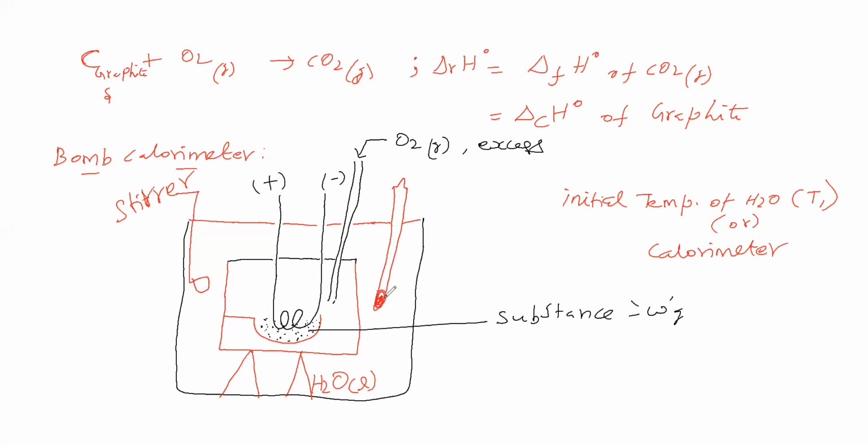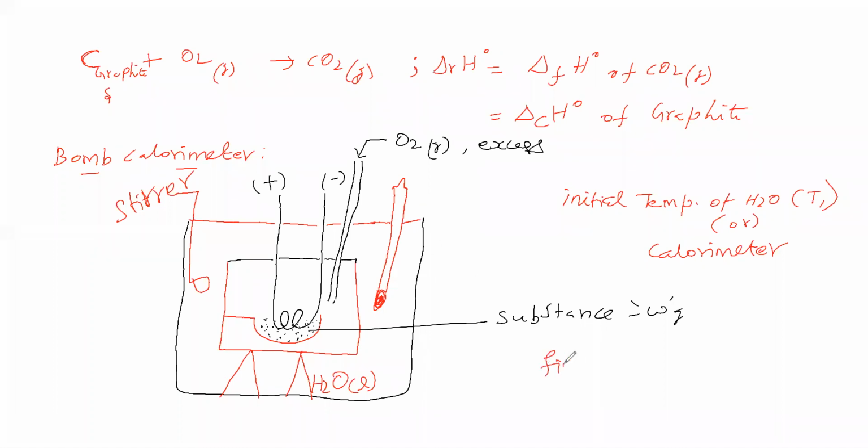Therefore the temperature of the calorimeter rises, and we continuously stir the contents such that heat is distributed uniformly throughout the system. Then when the substance has completely undergone combustion, find the final temperature.